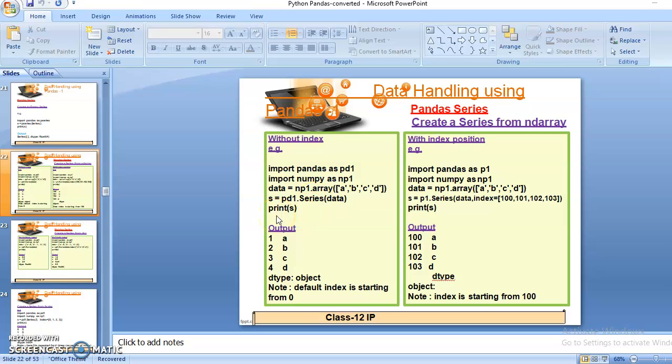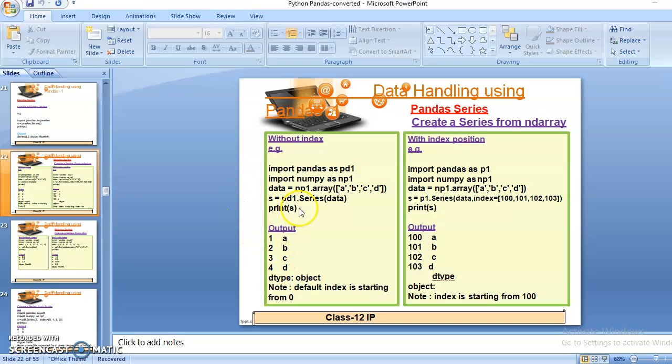Now I have taken the output, print s. Finally, I have concluded whatever I want to do in the s variable, so I will take only the print, or output, of the s variable. So here, by using the print statement, I have taken the output of the s variable.